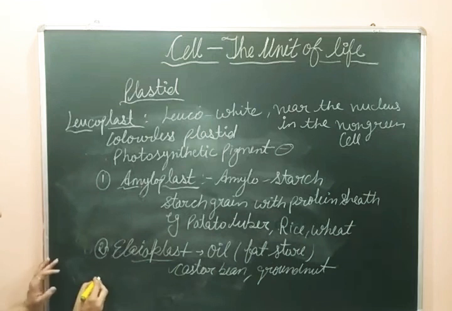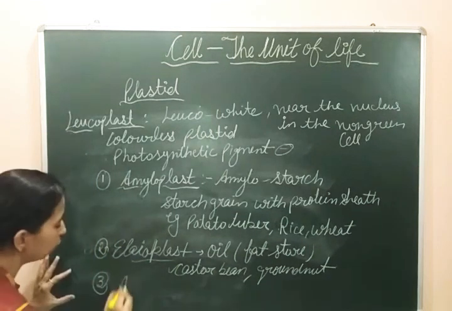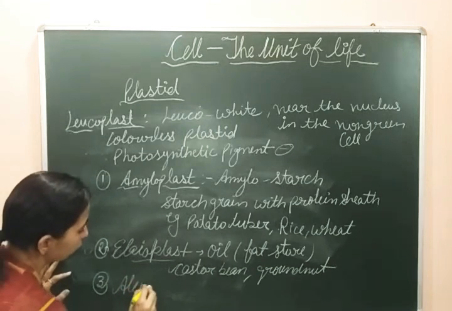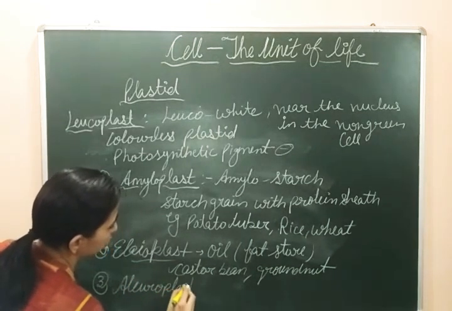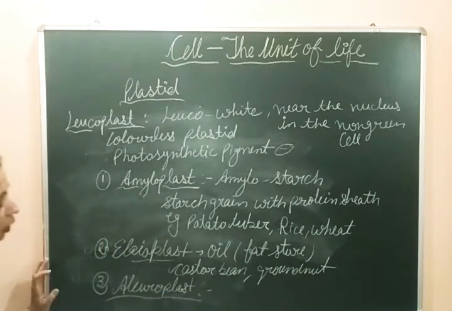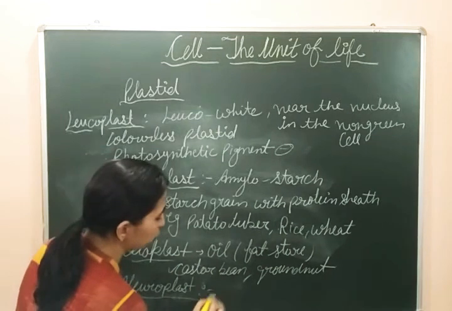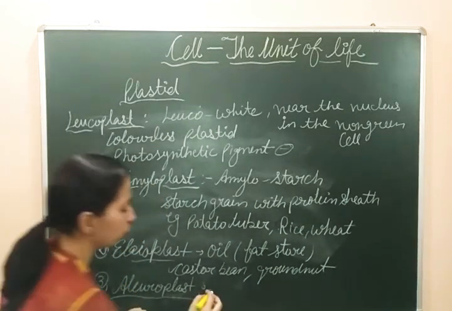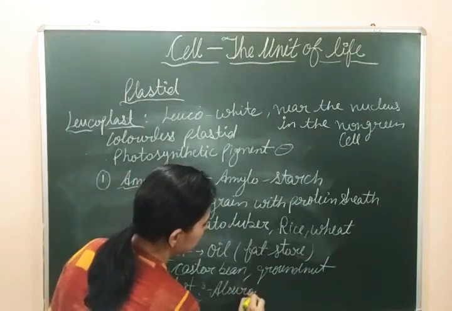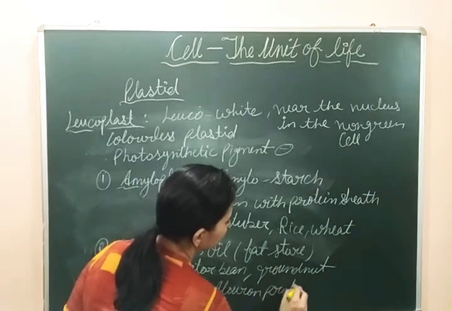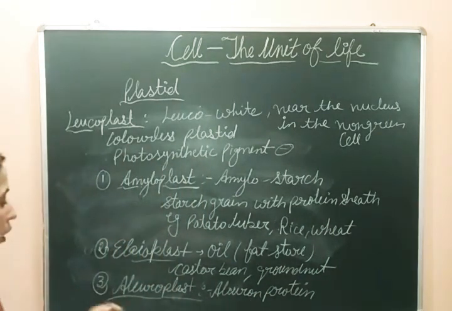Next, the third type of leucoplast is aleuroplast. These are the plastids which contain protein, and the protein they store is aleurone protein.